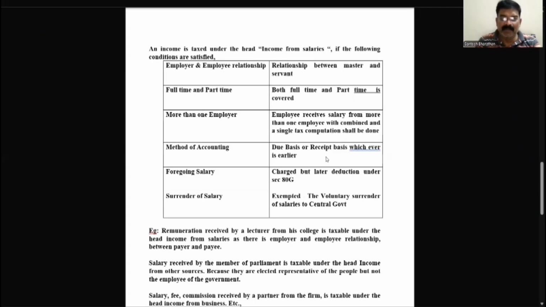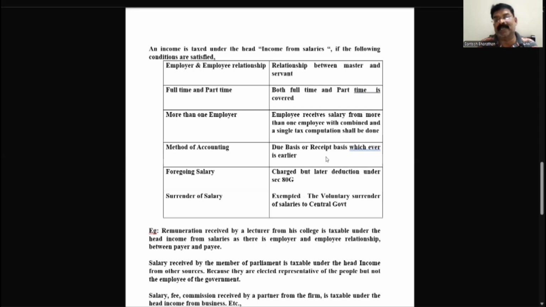Method of accounting. See, this is very, very important. Method of accounting is on due basis or receipt basis, whichever is earlier. We'll understand what we mean by due basis. Due basis is where complete receipt of the salary may not have been done. For example, salary will be paid for 12 months in a year. From April to February, I have received the salary. During the previous year, I have received from April to February.